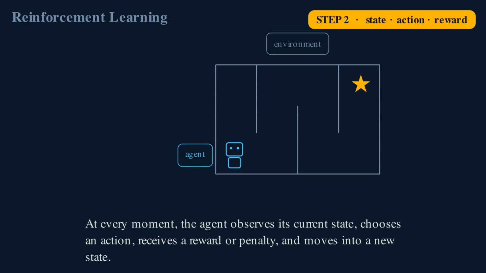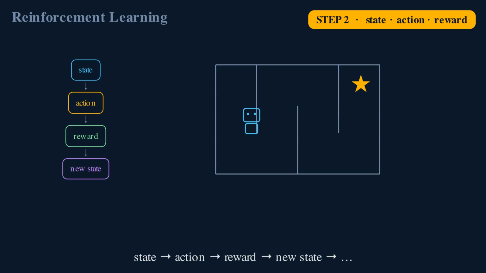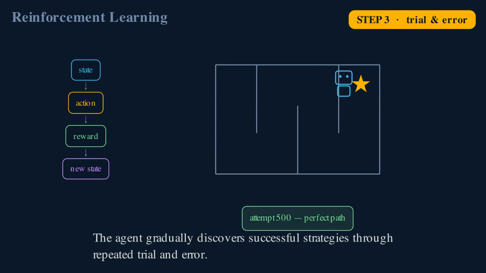At every moment, the agent observes its current state, chooses an action, receives a reward or penalty, and moves into a new state. This feedback loop drives the learning process. Unlike supervised learning, reinforcement learning does not receive correct answers in advance. The agent gradually discovers successful strategies through repeated trial and error.